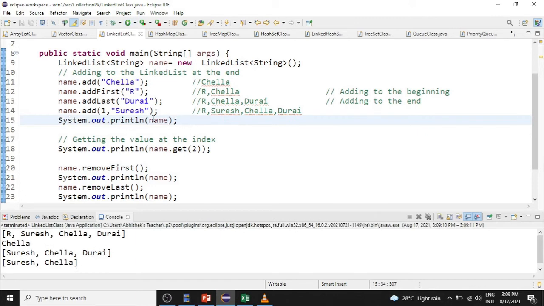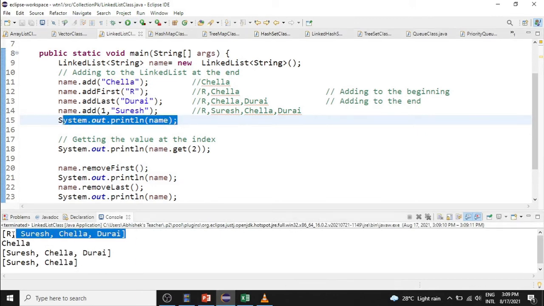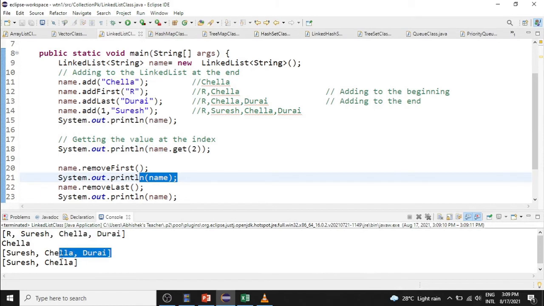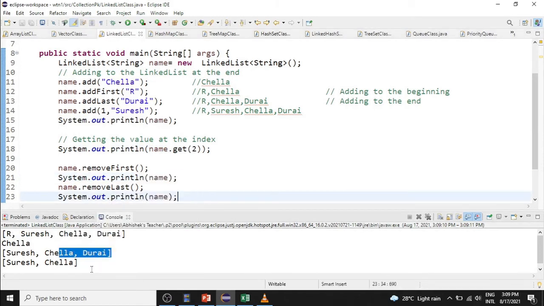So at this particular point, this is an output. At this particular point, this is an output. At this particular point, this is an output. It is removing R, and at this particular point, this is an output. This is removing Durai. This is about linked list.